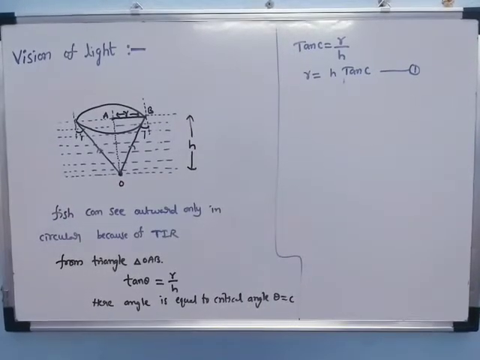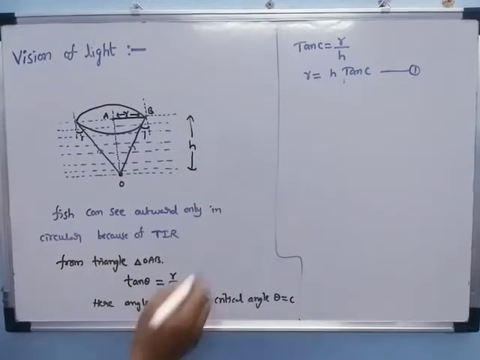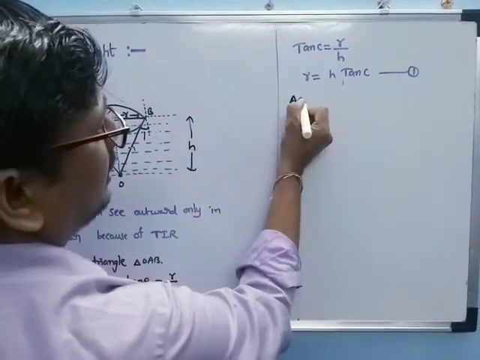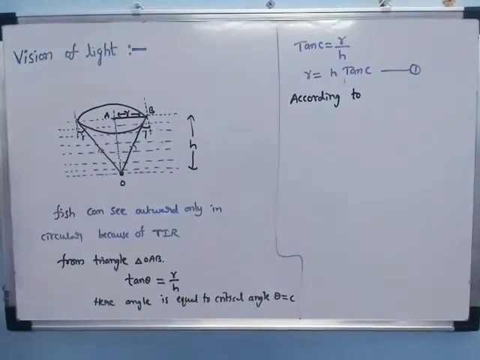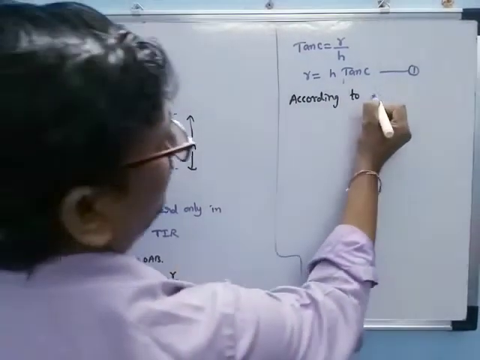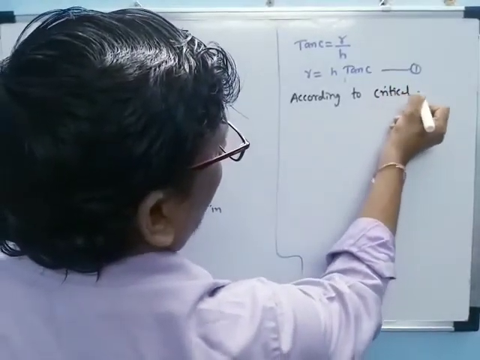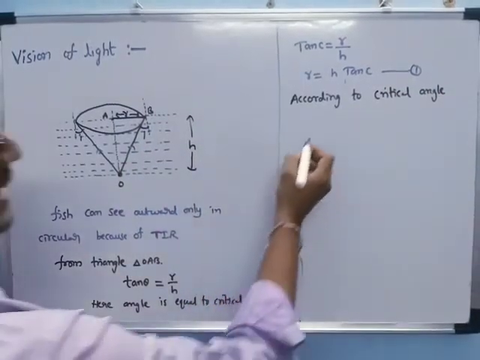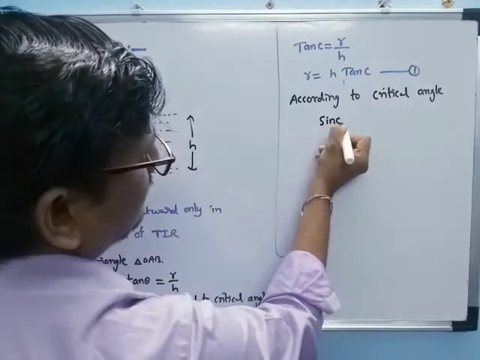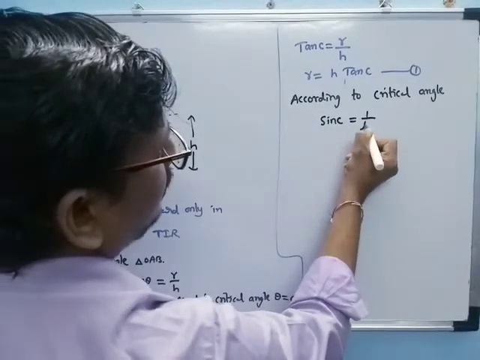Now we can find that value according to the critical angle. What is the formula for the critical angle? Sin C is equal to 1 by nu.